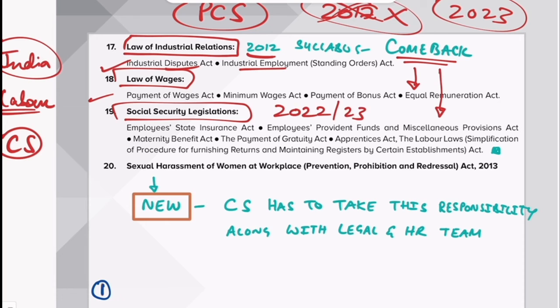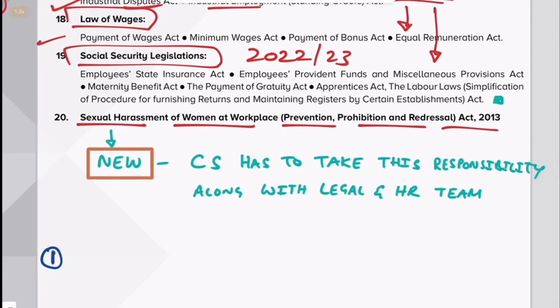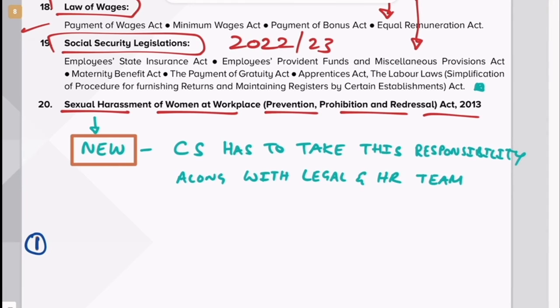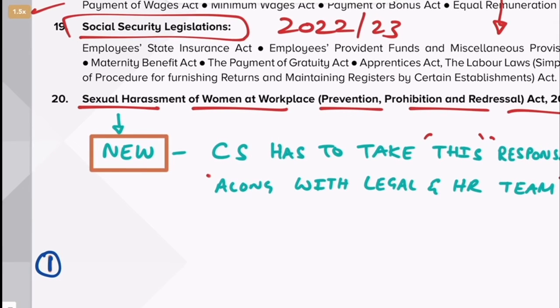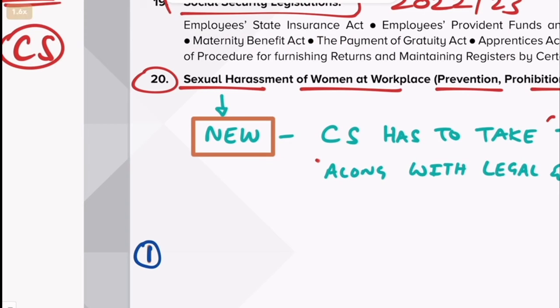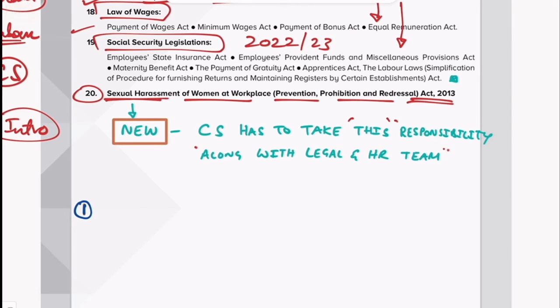It is back in our 2022-2023 syllabus. Excellent. Then another very new thing, because sexual harassment of women at workplace is a very, very big field and it is compulsory for every industry to have this policy. So CS has to take this responsibility along with the legal and HR team. That is why we can do this only when we have the knowledge. This was there in the old syllabus also, but it was just a very, very small introduction. Now they have added the entire act and it's a very, very good addition because you should know this as a company secretary.